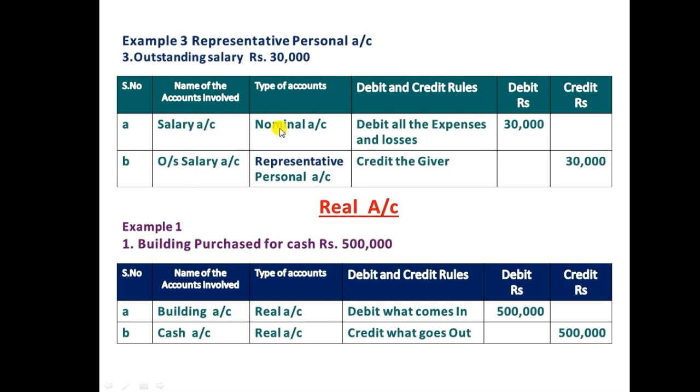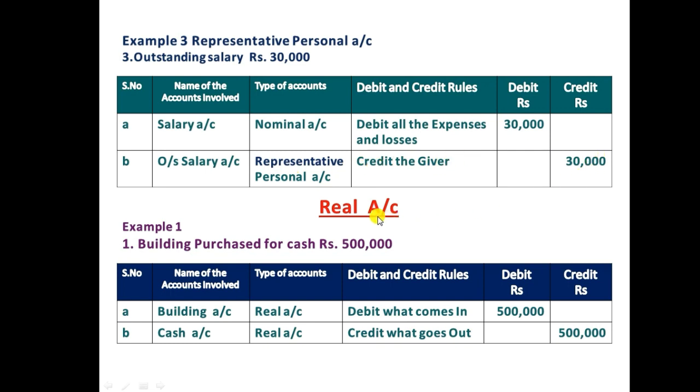Salary is a nominal account because salary is an expense for the business, and we should apply the rule, debit all expenses and losses, 30,000. For the outstanding salary which is not paid, the employee is the representative of the salary, so the type of account involved here is a representative personal account, and we should apply the rule, credit the giver, 30,000.